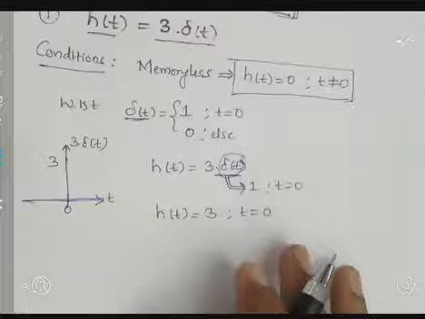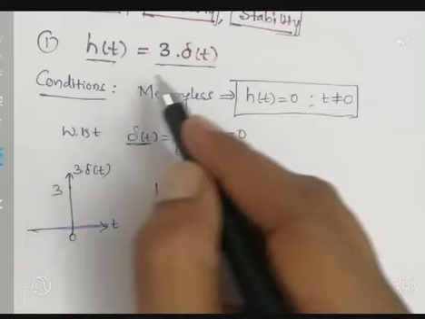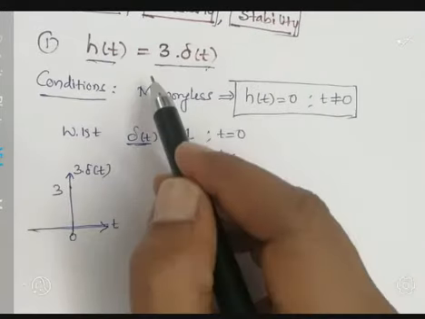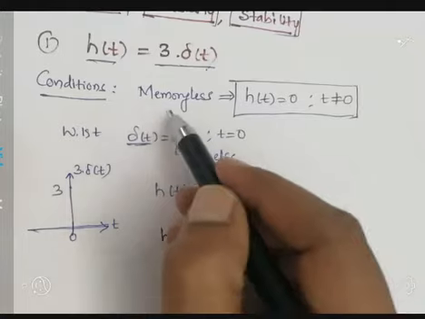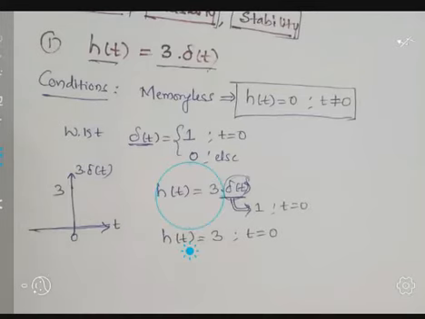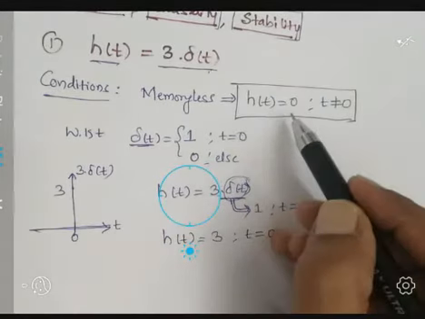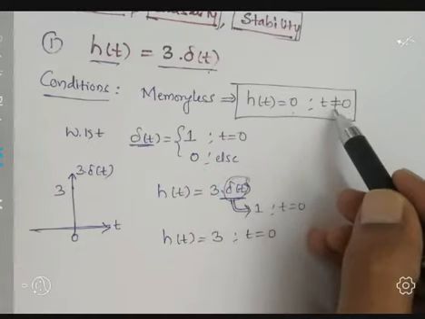Hence, we got h of t equal to 3 into delta of t, it is the given impulse response. First, we have to check the conditions for memoryless. The condition for memoryless is h of t equal to 0 if t is not equal to 0.